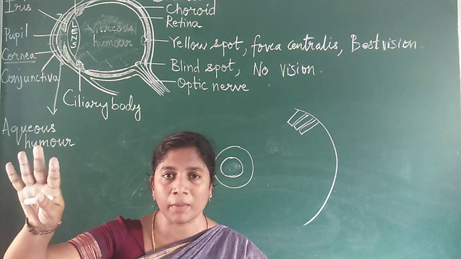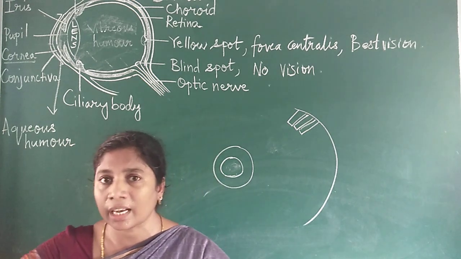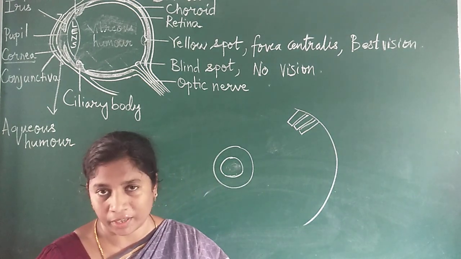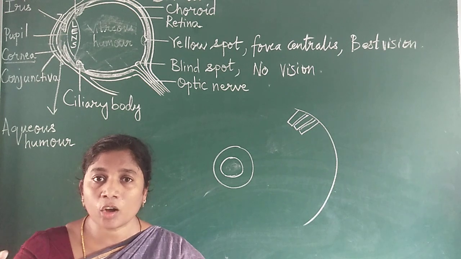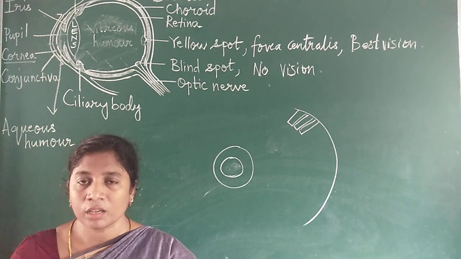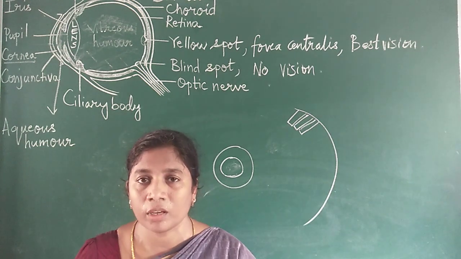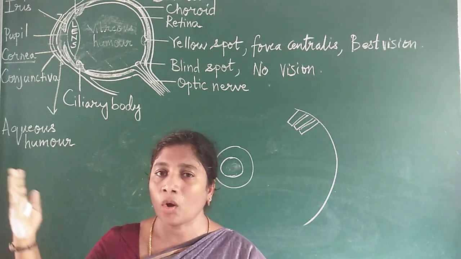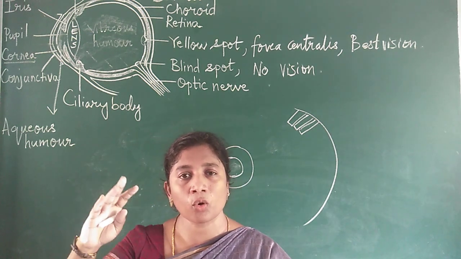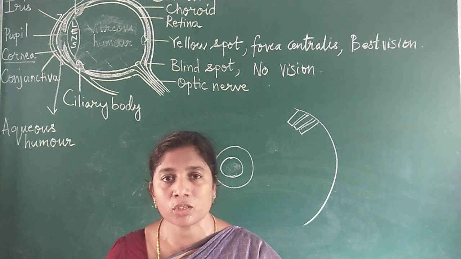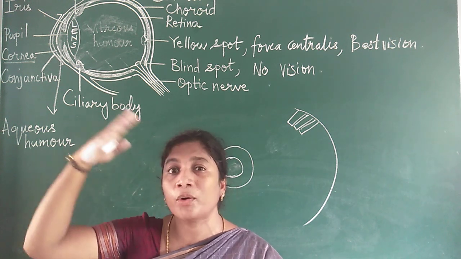Rods are working in the dim light. But now when you came out to the bright light, your cones start getting activated. So regeneration of iodopsin. The rods will start dissolving and cones will come and take their place. So the cones will get activated. So regeneration of iodopsin.